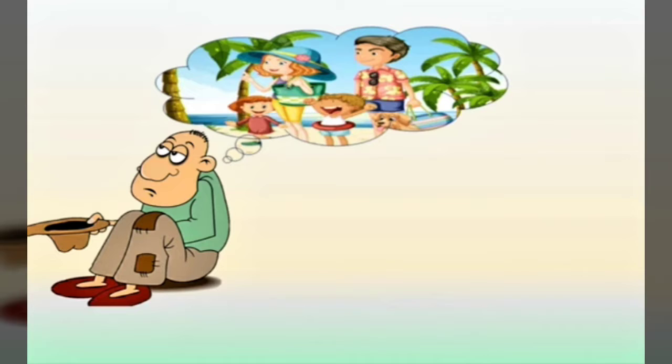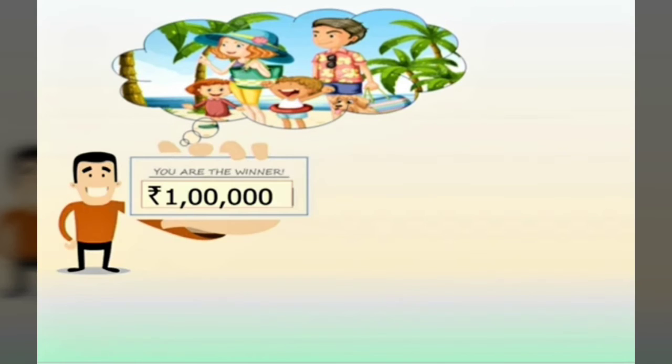So let's take one example for this. There is a beggar. He thinks that I also want to go on a picnic spot with my family. But is he able to go there? What do we need? The desire is there, but the want is there? Not yet. But let's see what happens. Oh, all of a sudden, he has got one lottery and he won 1 lakh rupees in the lottery. Now he wants to go there.